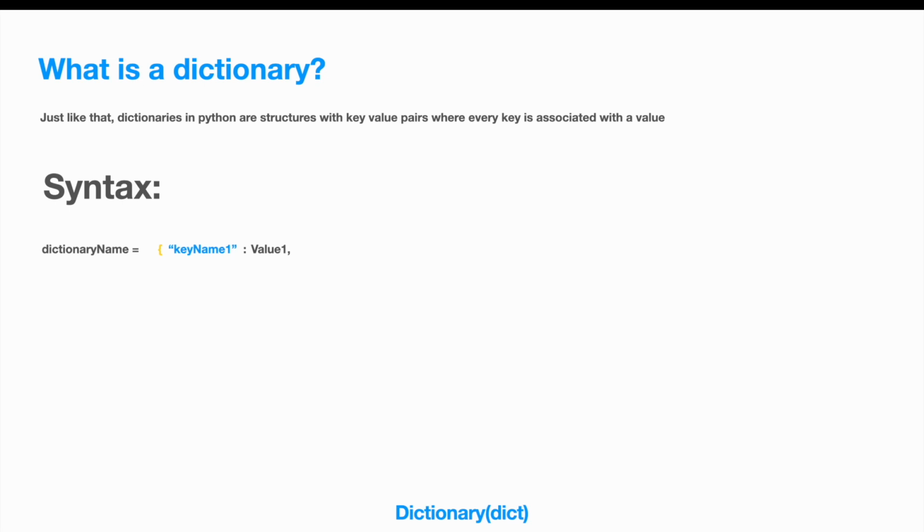So yeah, in a dictionary, you can have many keys and values associated to those keys. But what you need to remember here is that no two key names should be the same. And that's why we have two keys here in this dictionary that are key name 1 and key name 2. We cannot have two key name 1s in the dictionary. And finally, to end the dictionary, you'd have a closing curly bracket.